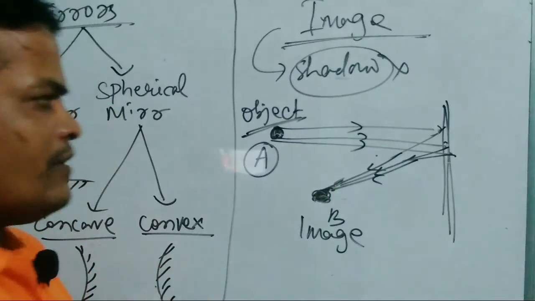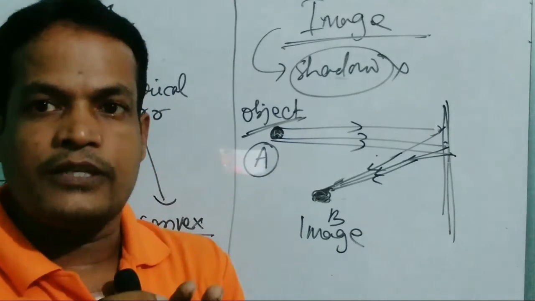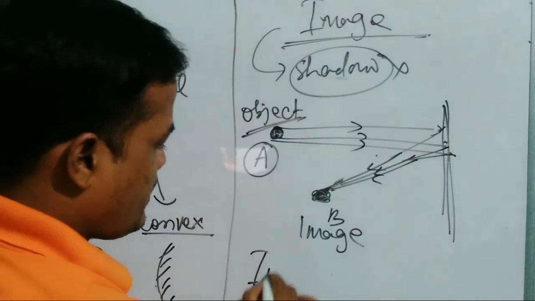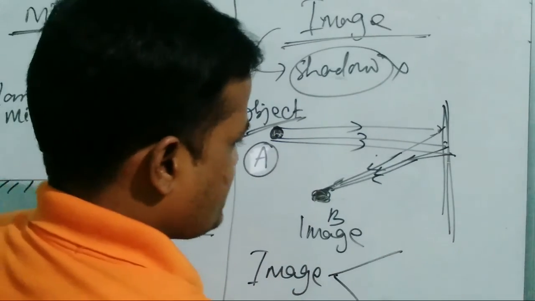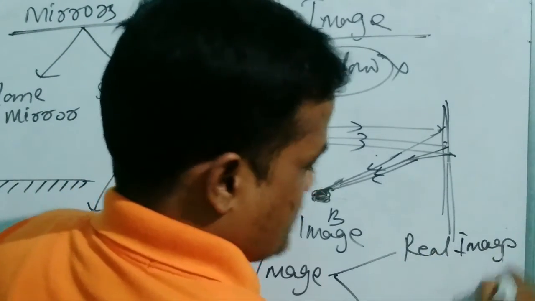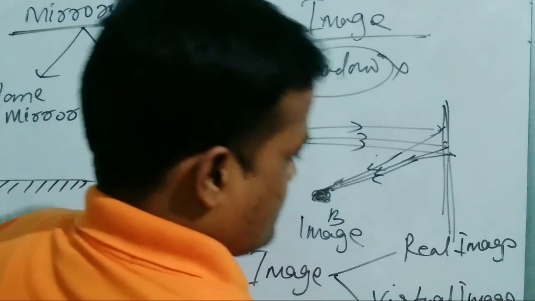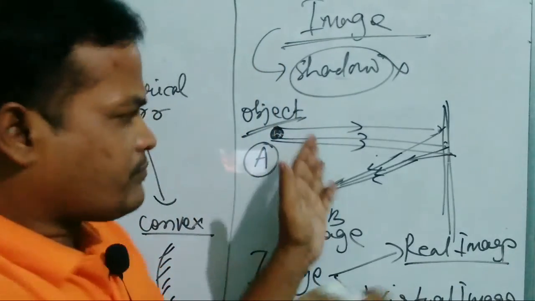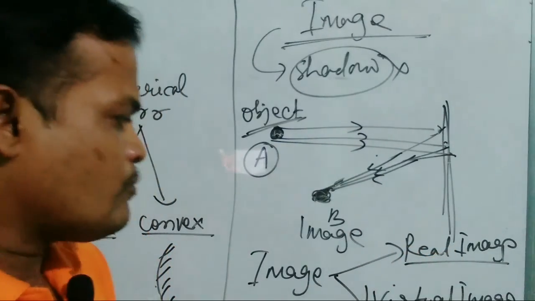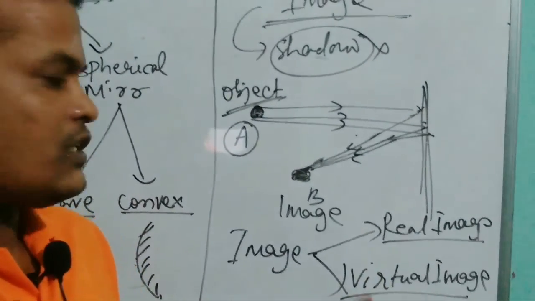An image is formed when the light rays coming from the object actually meet at a particular point. Images are of two types: real image and virtual image. If the rays actually meet at a point, then the image formed is called a real image. If they seem to meet, that is they appear to meet but do not actually meet, then that is called a virtual image.